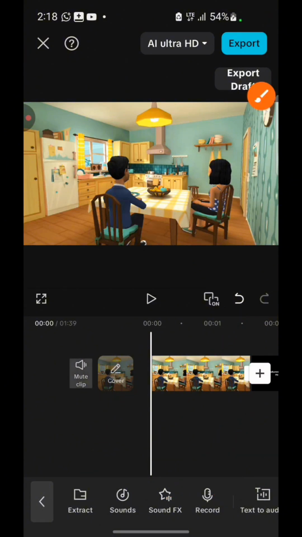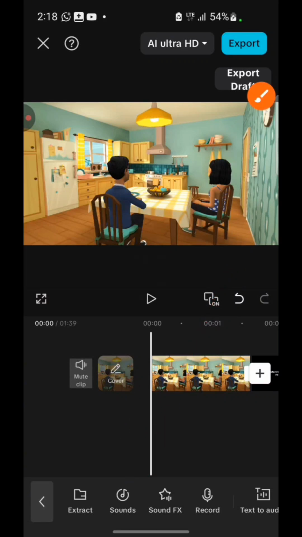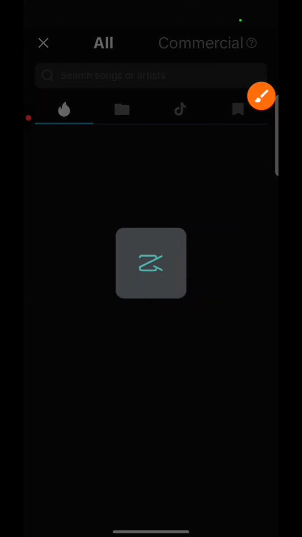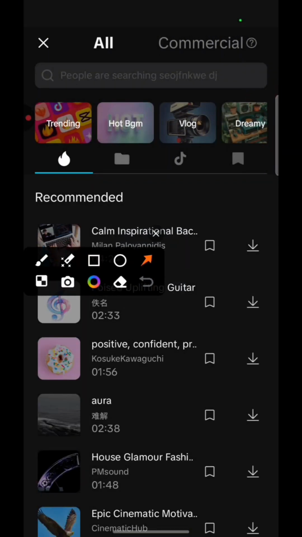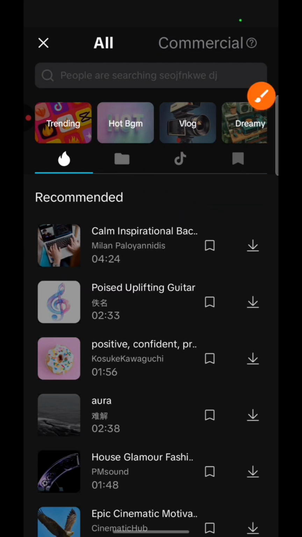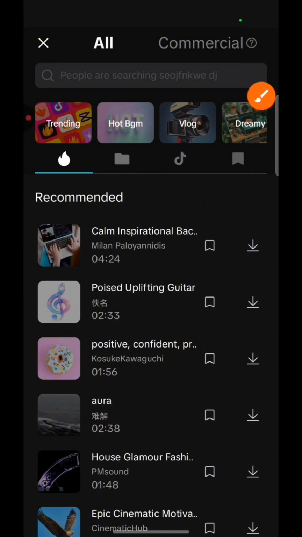So just come to your sound and click on this sound right here. After clicking on sound, just wait for it to load up. Right here you are going to see this TikTok logo. You want to click on this. That's your device. It looks like memory, right?